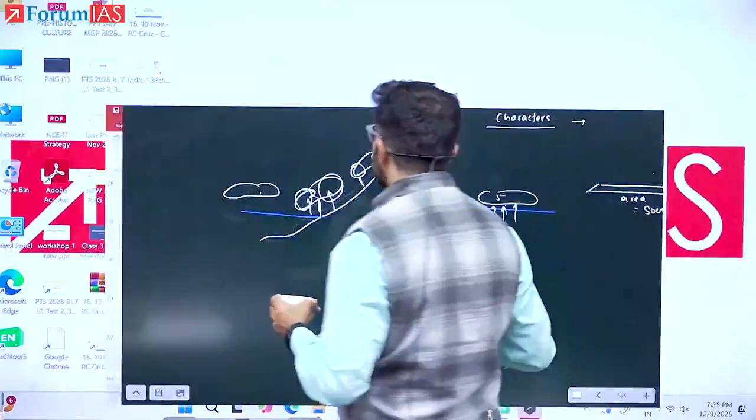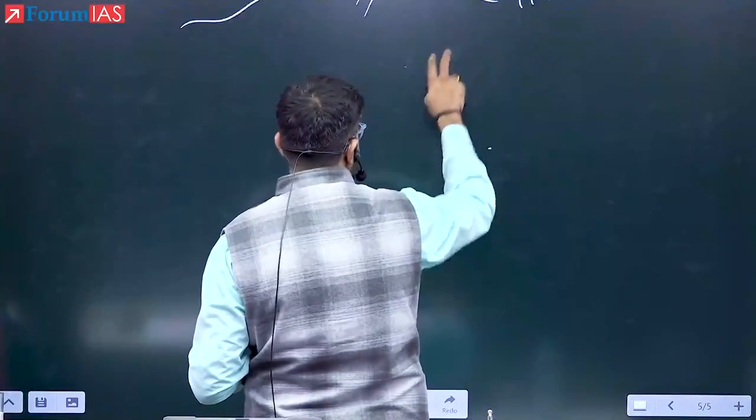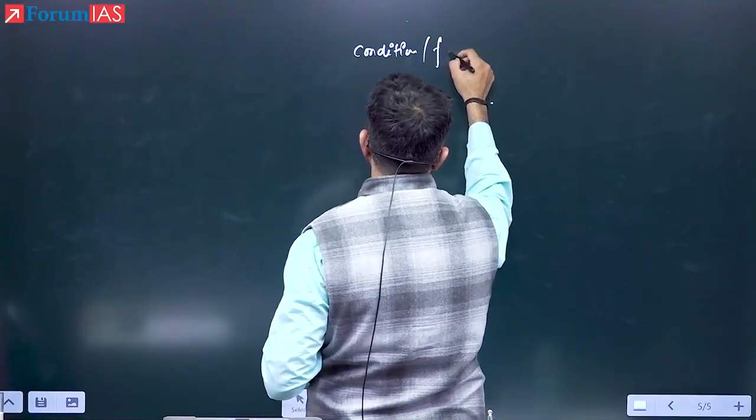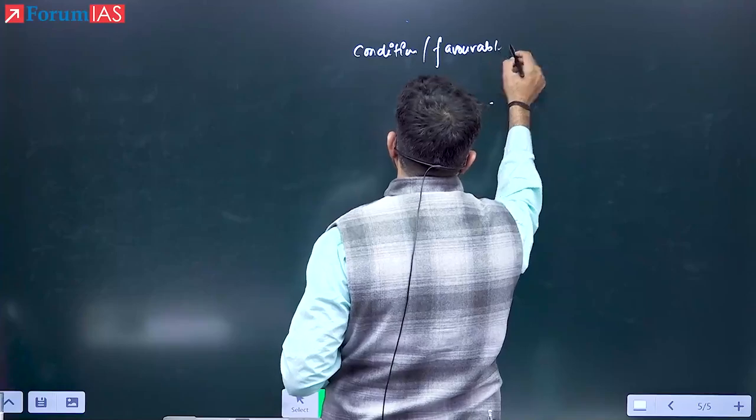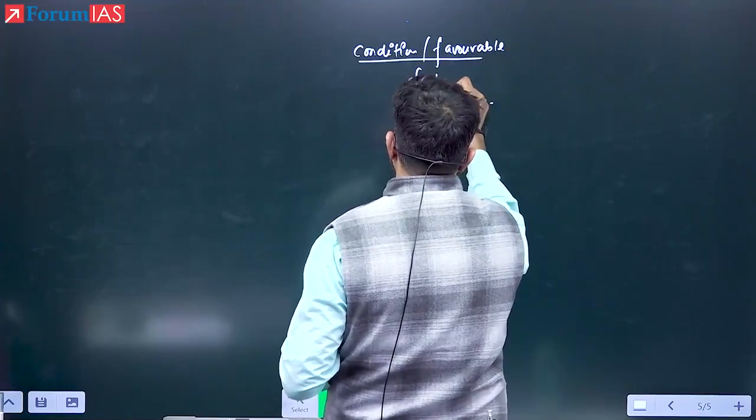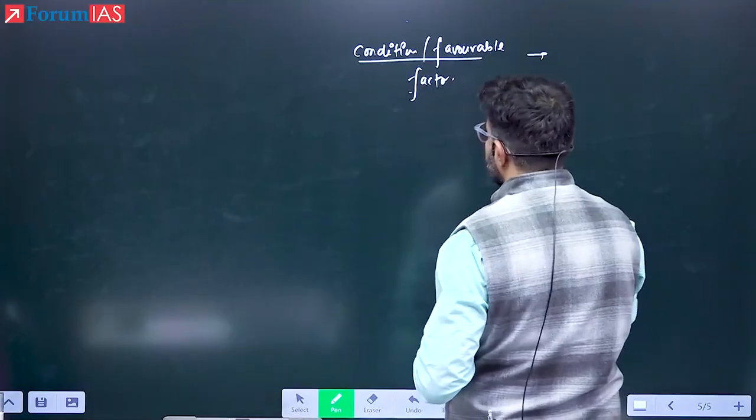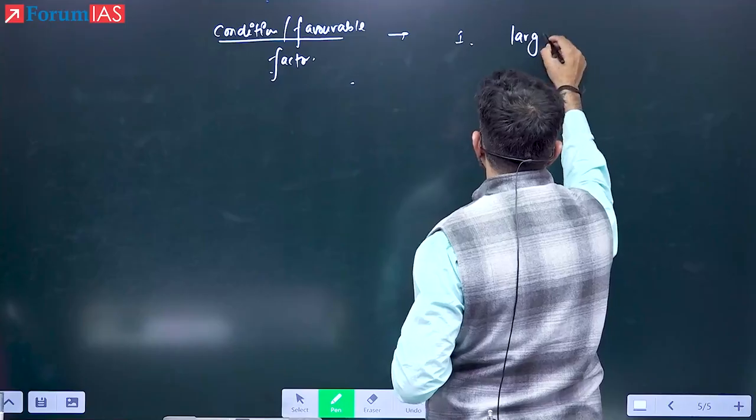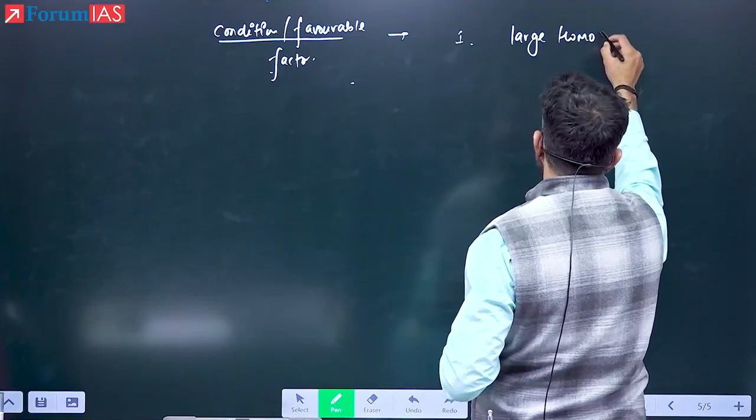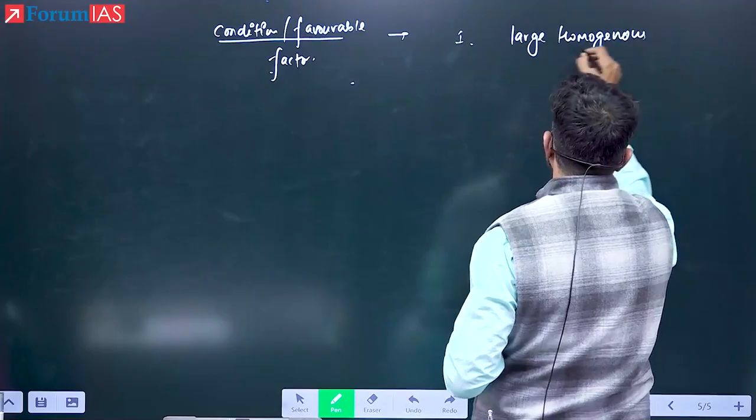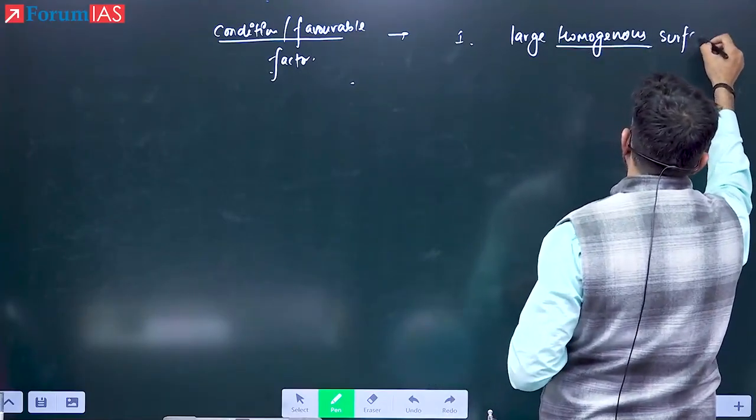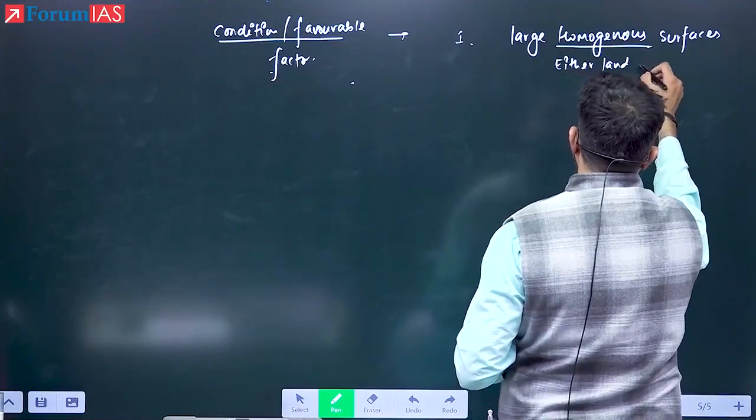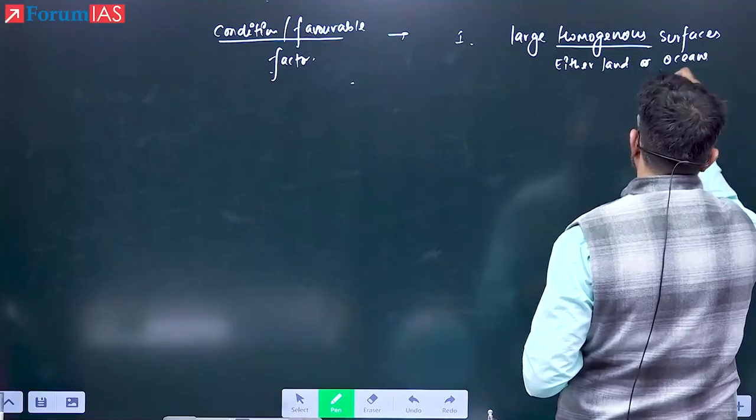So what are the conditions required to form an air mass? Please remember these conditions or favorable factors. Now, what are these favorable factors? Number one, we need large homogeneous surfaces. What do you understand by homogeneous? If it is land, then it must remain land throughout the region. Homogeneous surfaces, either land or oceans. Okay, number one.